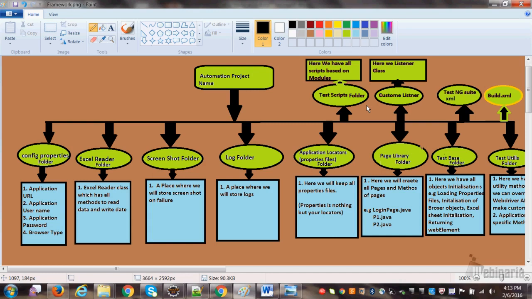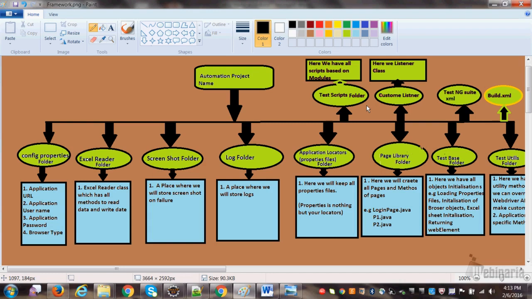Inside that we'll make a script for the modules, like somebody will be working on the product details page, somebody would be working on the basket page, somebody would be working on the payment page, right? So we need to make one folder, test script folder. Inside that we'll make another folder like basket page folder. Inside the basket page folder we'll write all your basket related test cases. Again, inside the test script folder we'll make another folder called checkout page. Inside the checkout page folder we'll write all the scripts related to checkout, right? Again, inside the test script folder we'll make one product details page folder. Inside the product details page we'll write all our product details related test scripts, right?